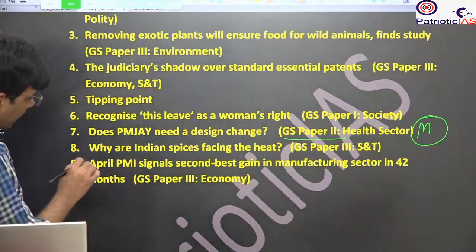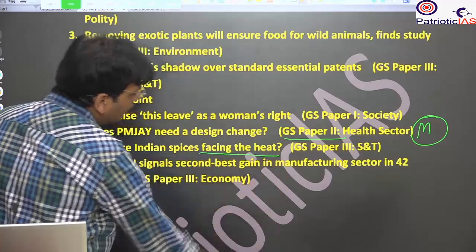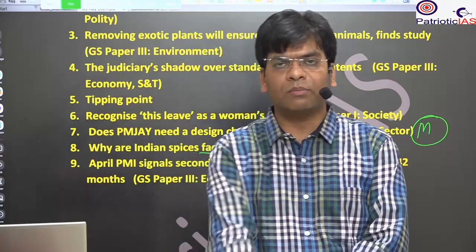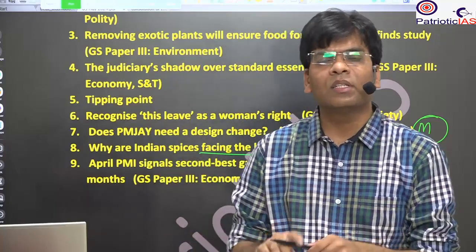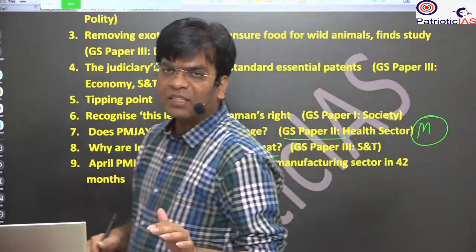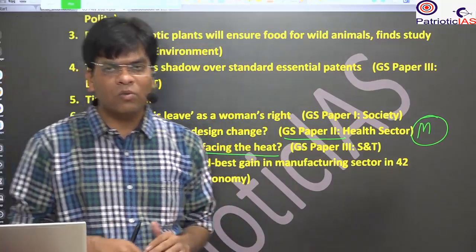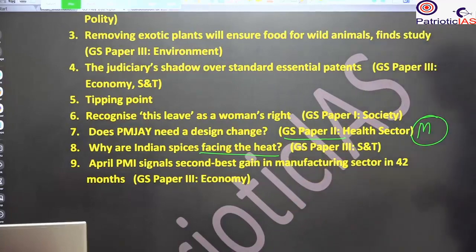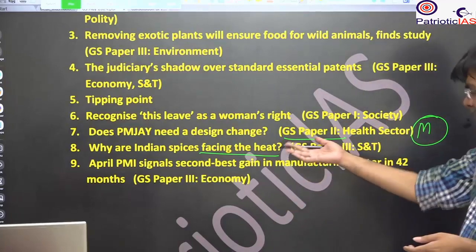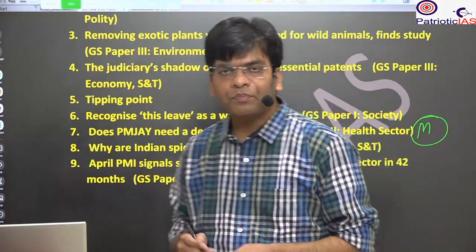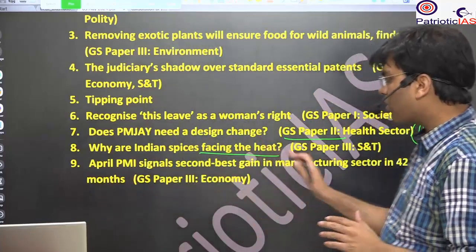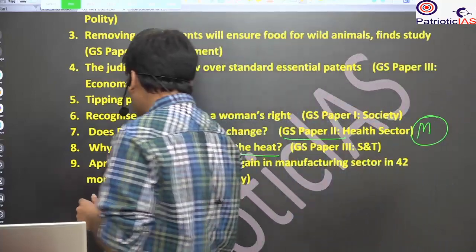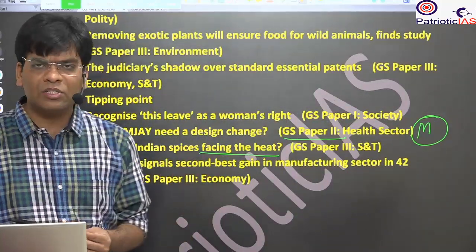Then we will study why Indian spices are facing the heat. So here we will see that many countries such as Hong Kong, part of China, there is a dispute, and other countries such as the Maldives and Australia are questioning and investigating. For example, in this case we are looking at ethylene oxide, ETO, which is being questioned. So it will be part of science and technology, how this chemical is used.